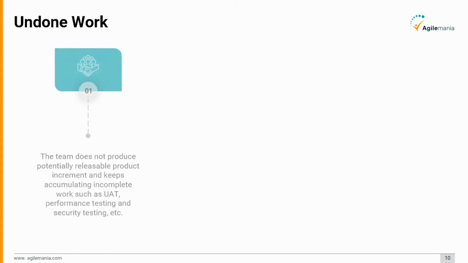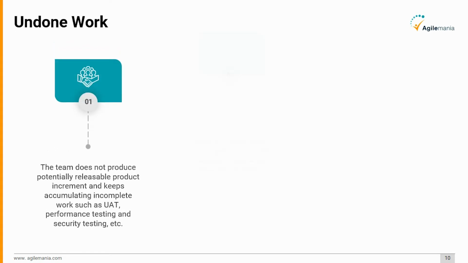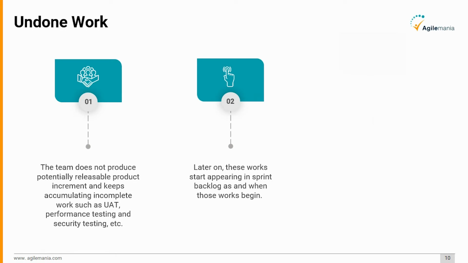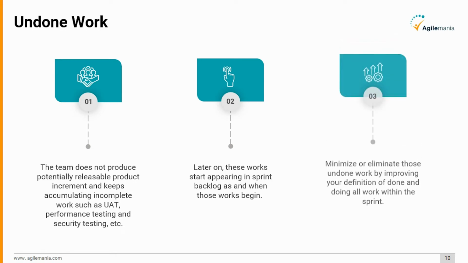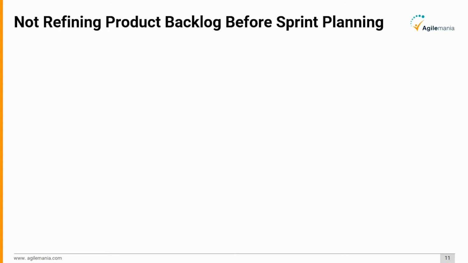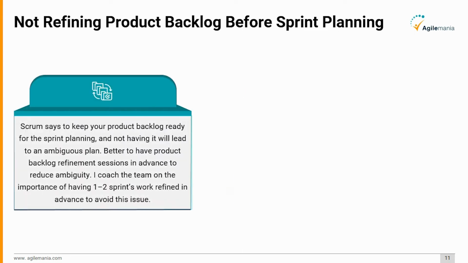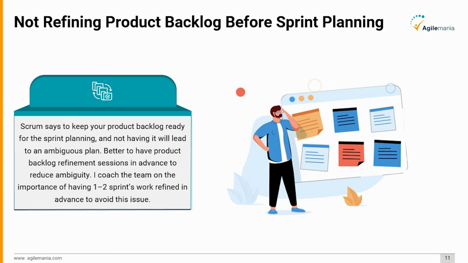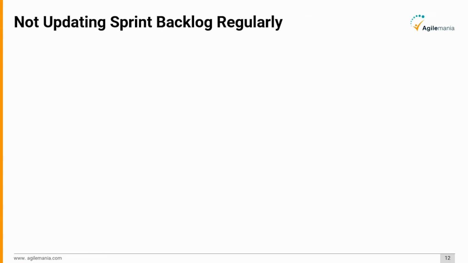Undone work. The team does not produce potentially releasable product increments and keeps accumulating incomplete work such as UAT, performance testing, and security testing, etc. Later on, these works start appearing in the sprint backlog as and when those works begin. Minimize or eliminate that undone work by improving your definition of done and doing all work within the sprint. Not refining product backlog before sprint planning. Scrum says to keep your product backlog ready for sprint planning, and not having it will lead to an ambiguous plan. Better to have product backlog refinement sessions in advance to reduce ambiguity. I coach the team on the importance of having 1 to 2 sprints of work refined in advance to avoid this issue.